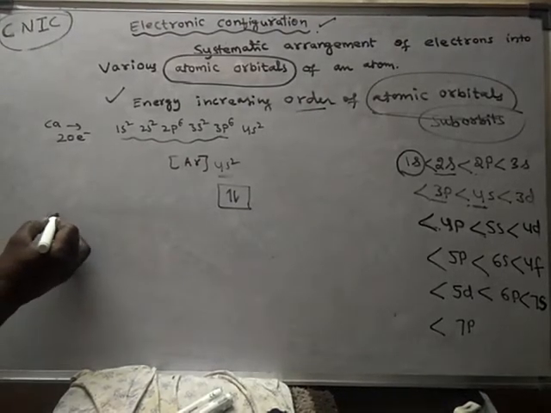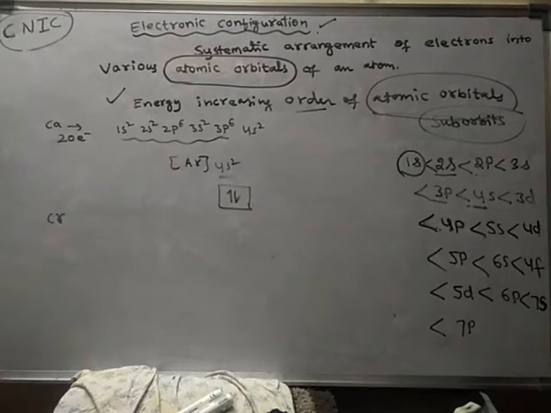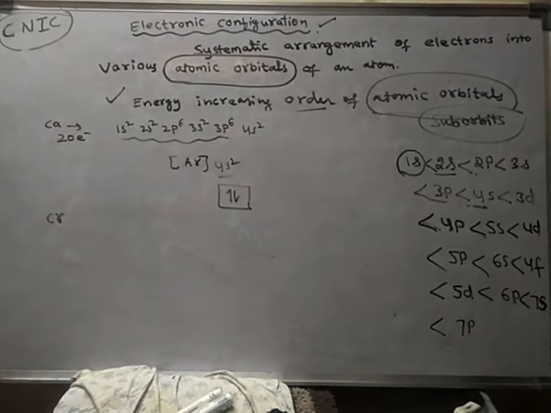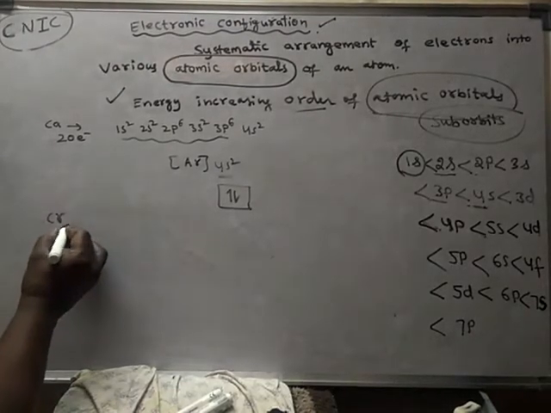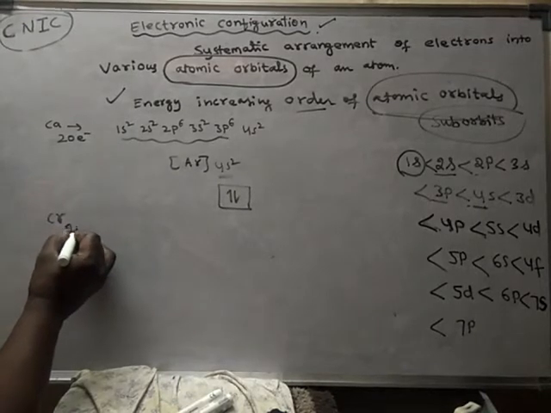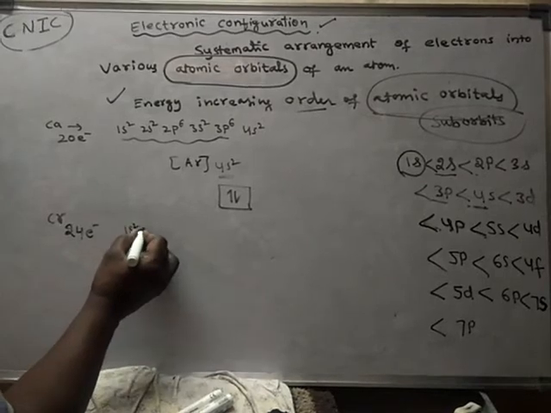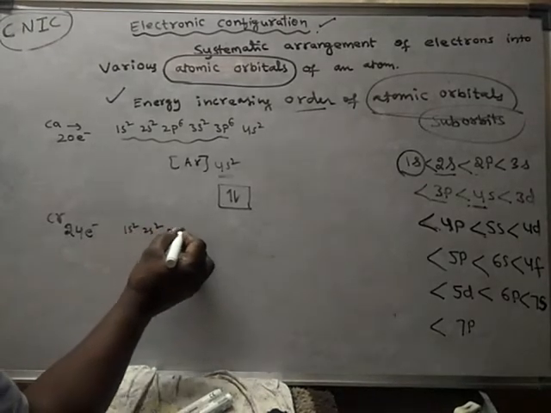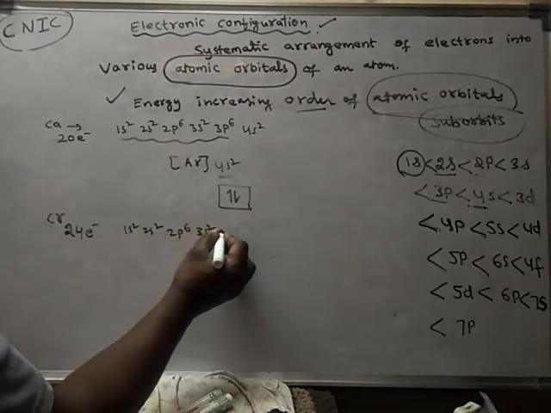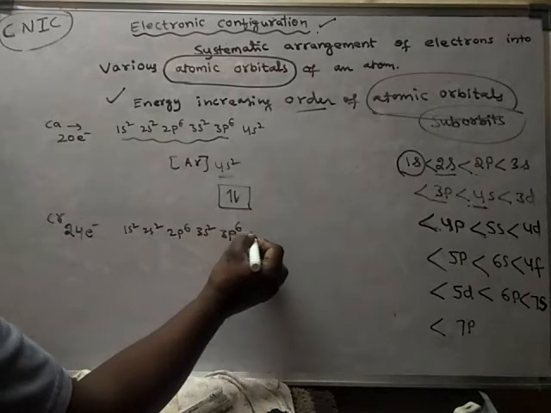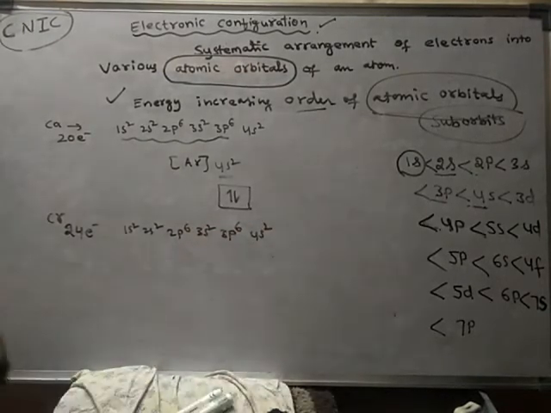Next is chromium. Other elements I'm simply skipping. Chromium's atomic number is 24, so 24 electrons are present. Its configuration is 1s2, 2s2, 2p6, 3s2, 3p6, 4s2.